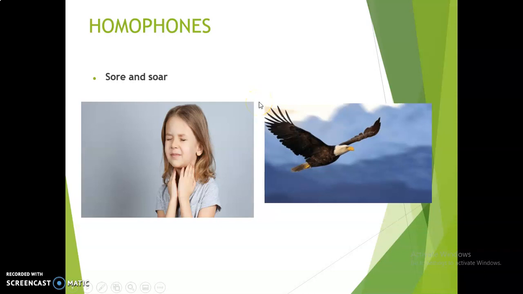Next, sore and soar. SORE, sore, means to have a sore throat in case of any cold, and SOAR, soar, is where the birds fly in the sky without flapping their wings. First they flap their wings and fly, and later they just spread their wings and they soar in the air.